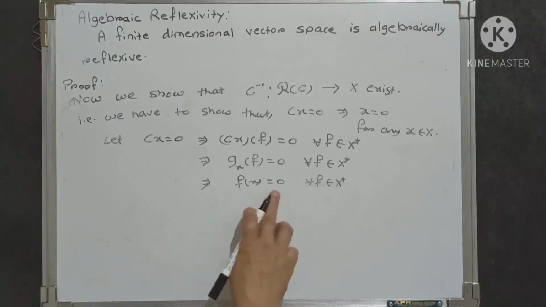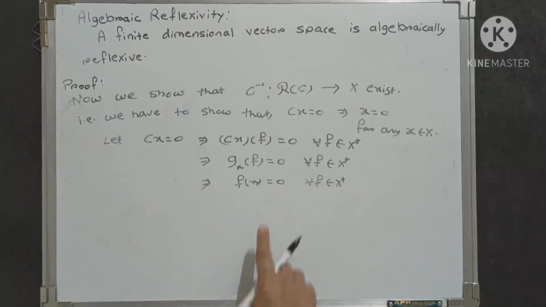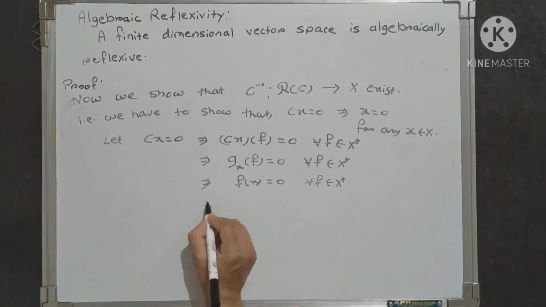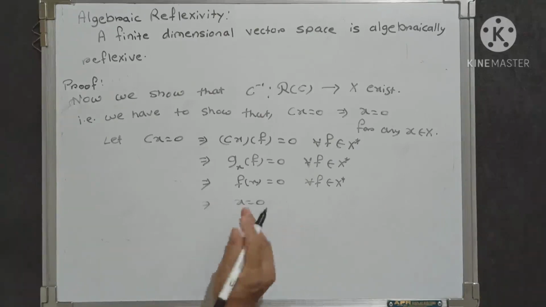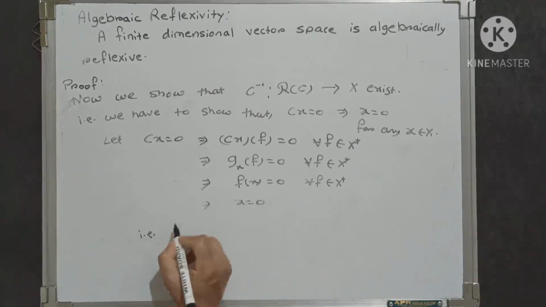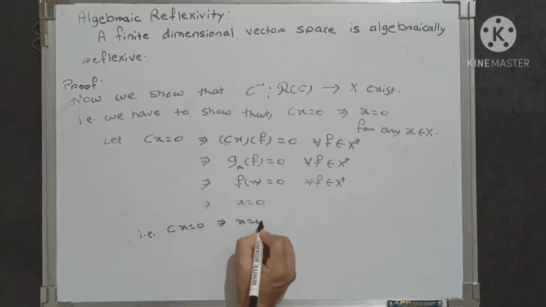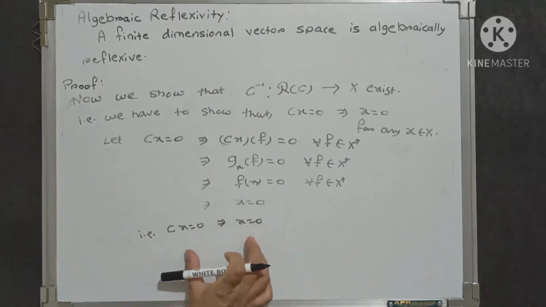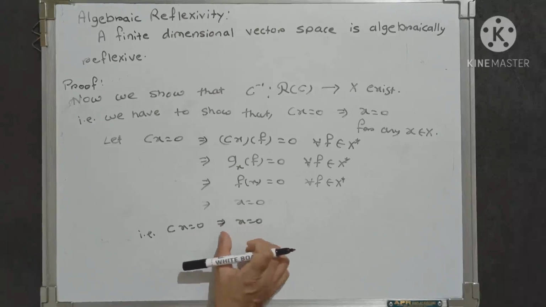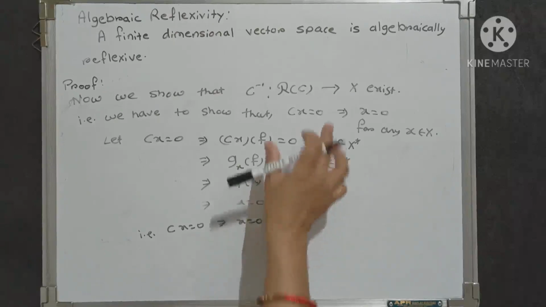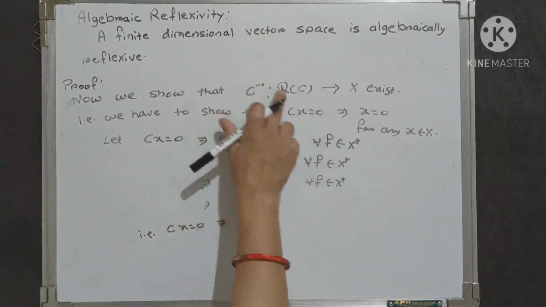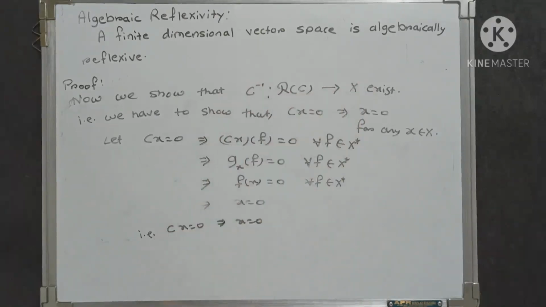And as f of x equals 0 for all f belonging to X star implies that x must be 0, as we saw in the last lecture, this implies that x equals 0. That is, we start with Cx equals 0 and get that x equals 0, and therefore we say that C inverse, which is from script R of C to X, exists.